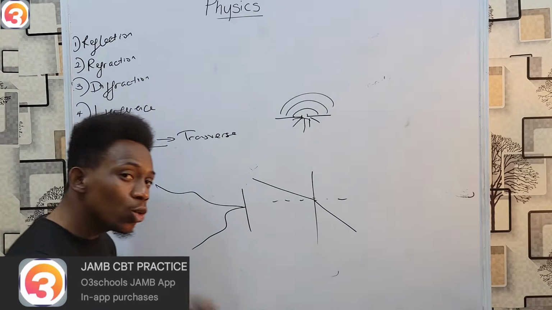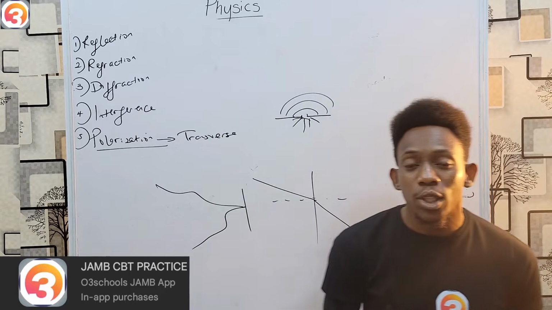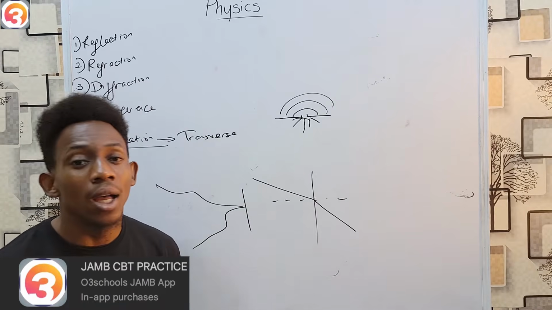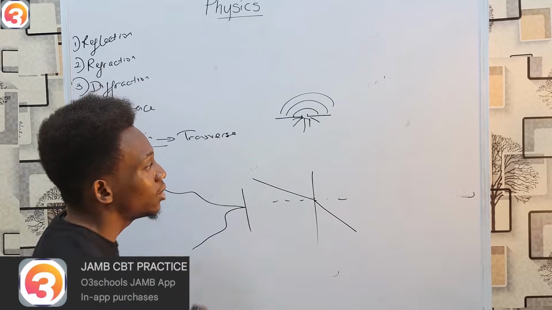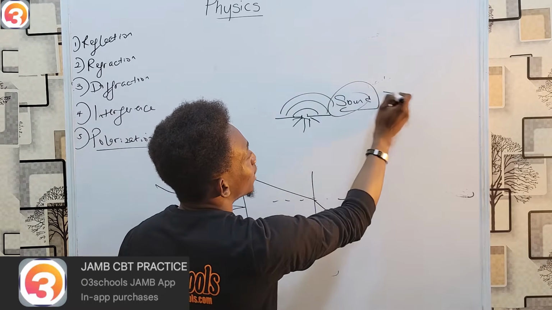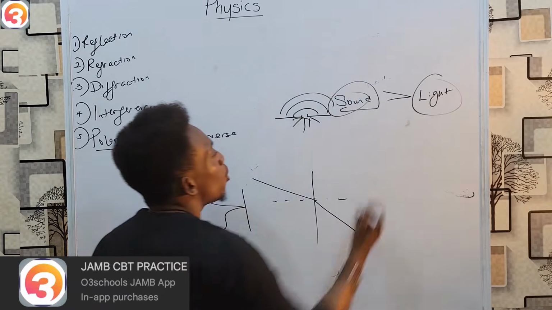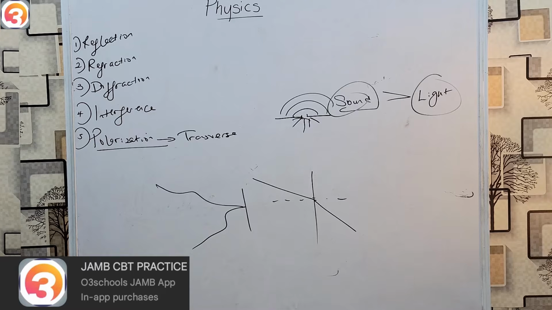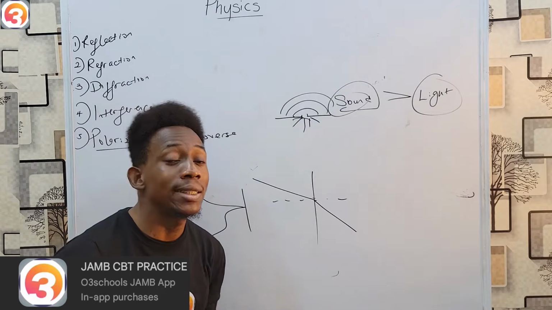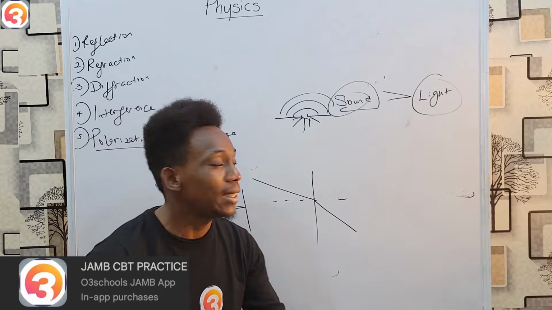And the bigger the wavelength, the more the diffraction effect. So a wave with a big wavelength can diffract more than a wave with a smaller wavelength. And for that reason, sound, which has a big wavelength, experiences a greater diffraction than light, which has a much smaller wavelength. The diffraction of sound is greater than the diffraction of light, because the wavelength of sound is bigger than the wavelength of light.